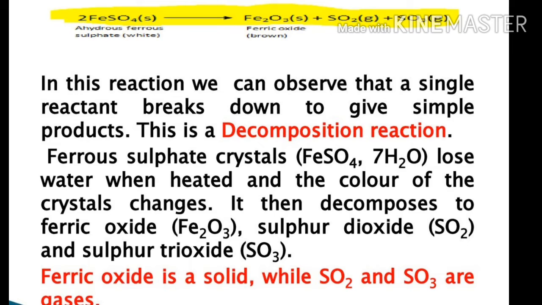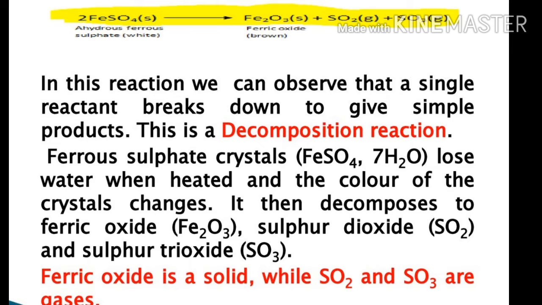Have you noticed that the green color of the ferrous sulfate crystals has changed? You can also smell the characteristic odor of burning sulfur. In this reaction, we can observe that a single reactant, ferrous sulfate, breaks down to give simpler products. This is a decomposition reaction. Ferrous sulfate crystals lose water when heated and the color of the crystal changes. It then decomposes to ferric oxide, sulfur dioxide and sulfur trioxide. Ferric oxide is a solid while sulfur dioxide and sulfur trioxide are gases.